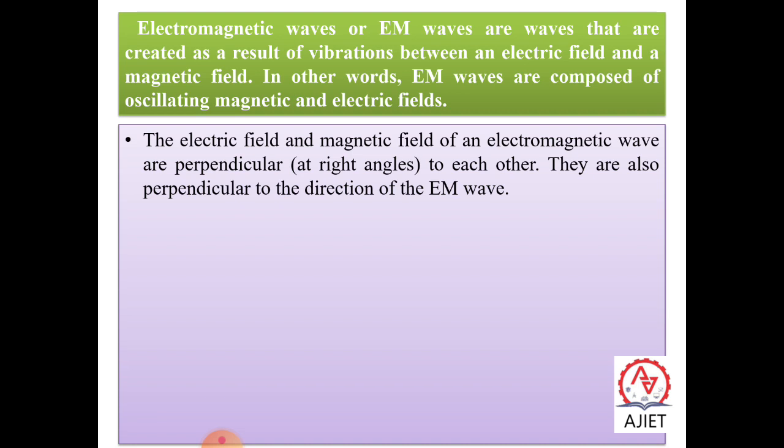The confirmation of Maxwell theory came in the form of Hertz's experiment. In the year 1887, Heinrich Hertz was the scientist who produced the electromagnetic wave, using spark oscillators. A few years later, our Indian scientist Jagadish Chandra Bose succeeded in producing and observing electromagnetic waves of shorter wavelength, in the range of 5 millimeter to 25 millimeter.